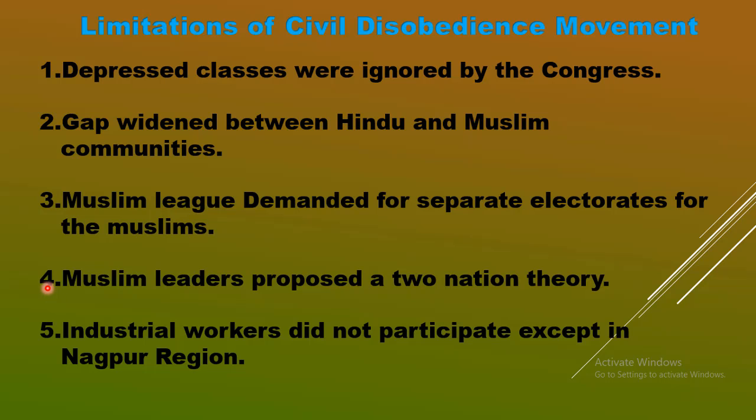Point number 4 says not only separate electorates, the demand of separate electorates, but the Muslim leaders, those who are part of the Muslim League organization, which was formed in 1920, and they gave the idea of Muhammad Iqbal, gave the idea of a two-nation theory.